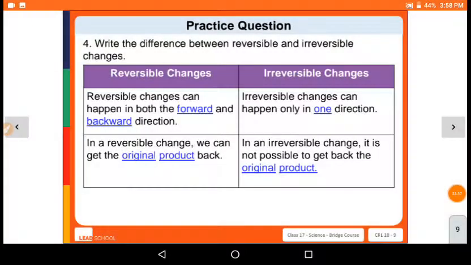So today in this class we learned about reversible and irreversible changes and different types of changes. We also saw the materials and properties of materials. With this we came to an end of the chemistry bridge course. I will make a PDF and send it to you as homework. Write the whole PDF in your notebook as homework, then send it to me.